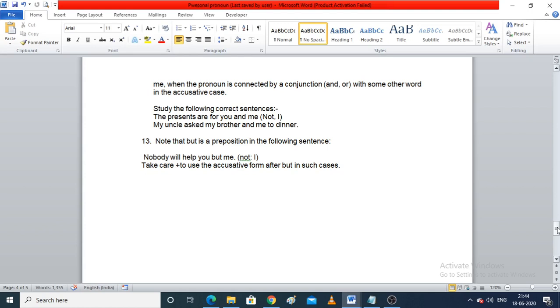We should not say the presents are for you and I. Never. We should say the presents are for you and me. My uncle asked my brother and me to dinner. Now note that but is a preposition in the following sentence. Nobody will help you but me, not I. Fine. Take care to use the accusative form after but in such cases.